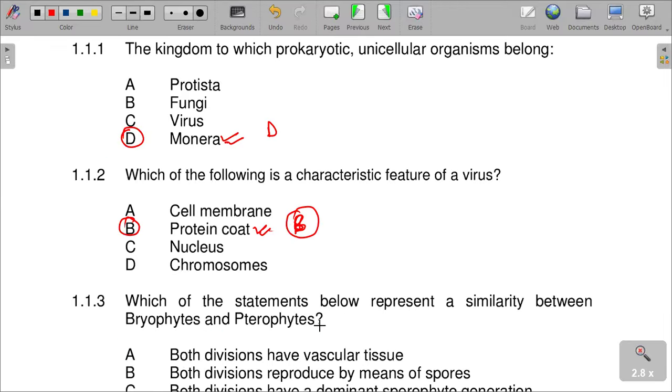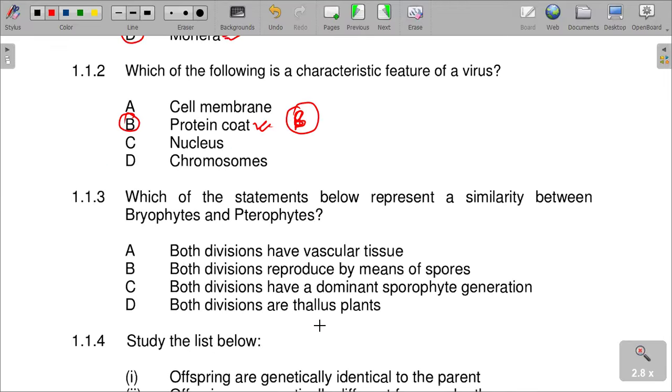Which of the statements below represents similarities between the bryophytes and the pteridophytes? What is the similarity between the two? I'm sure if you check these questions 1, 2, 3, they are similar to the 2020 paper that we did.